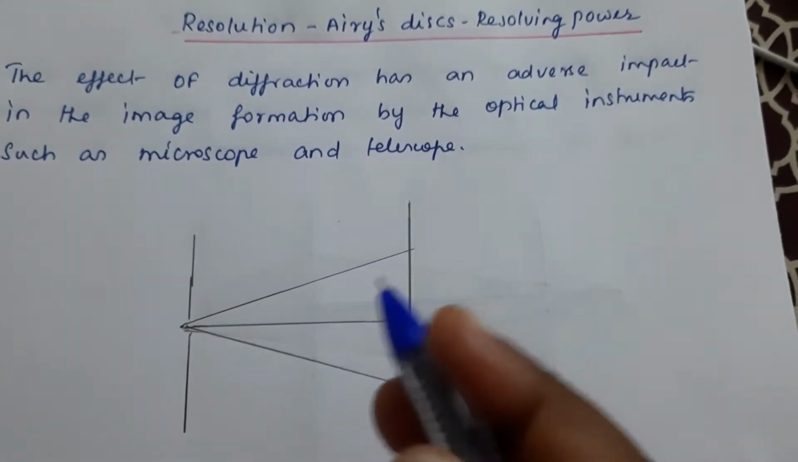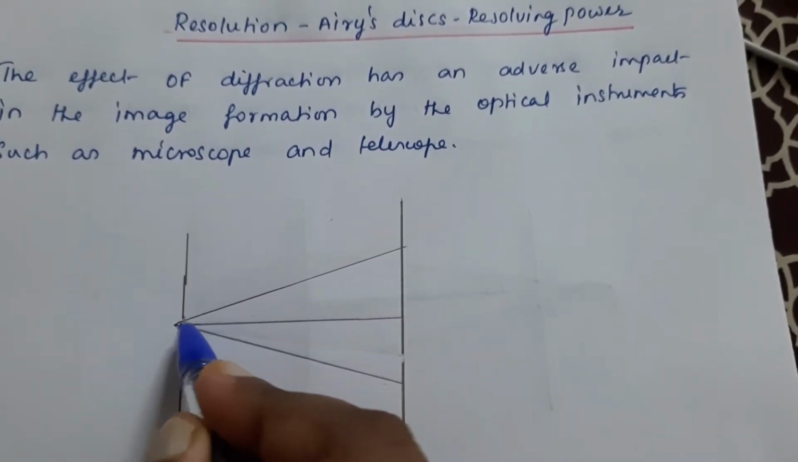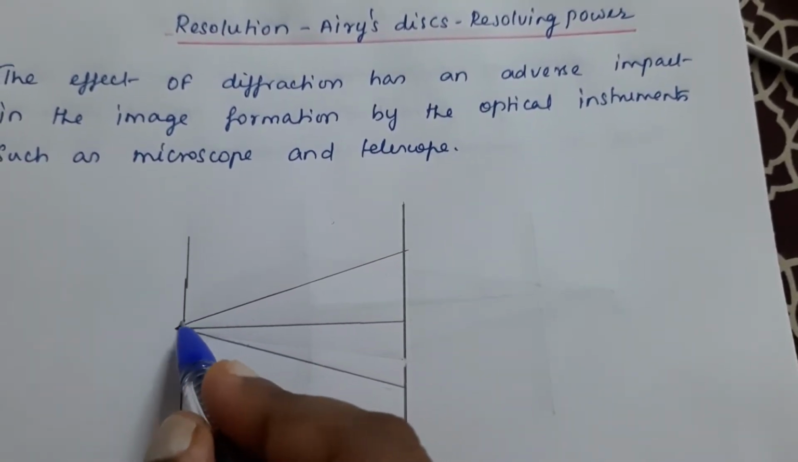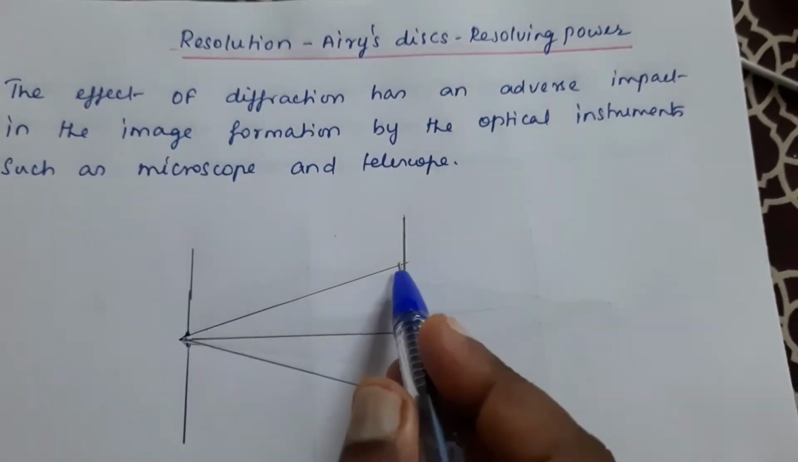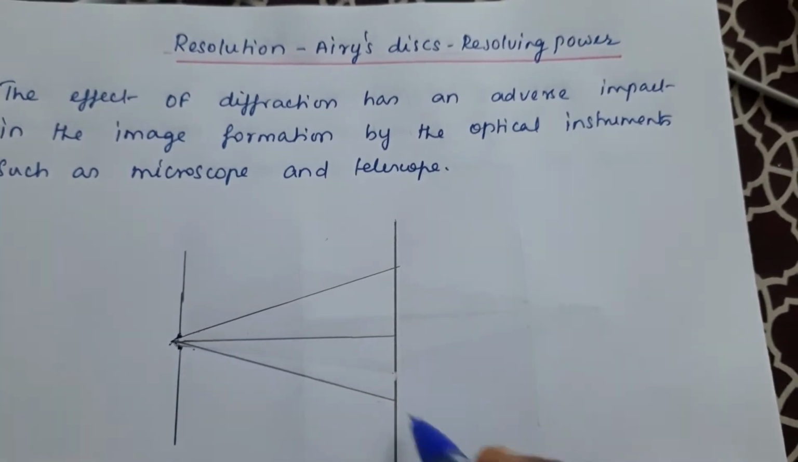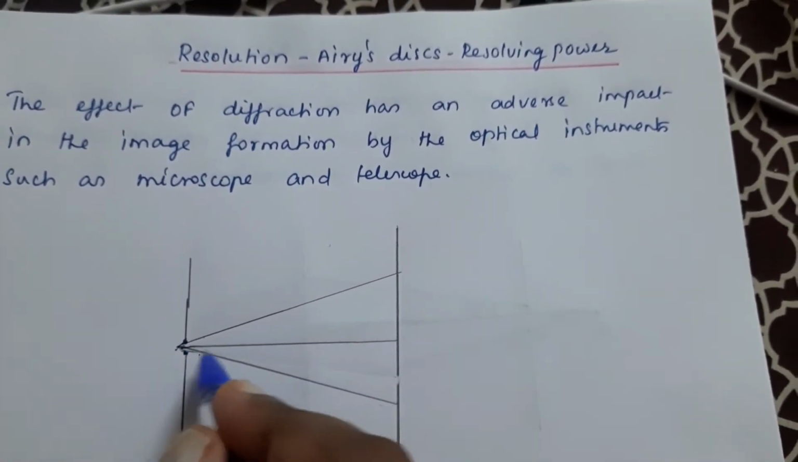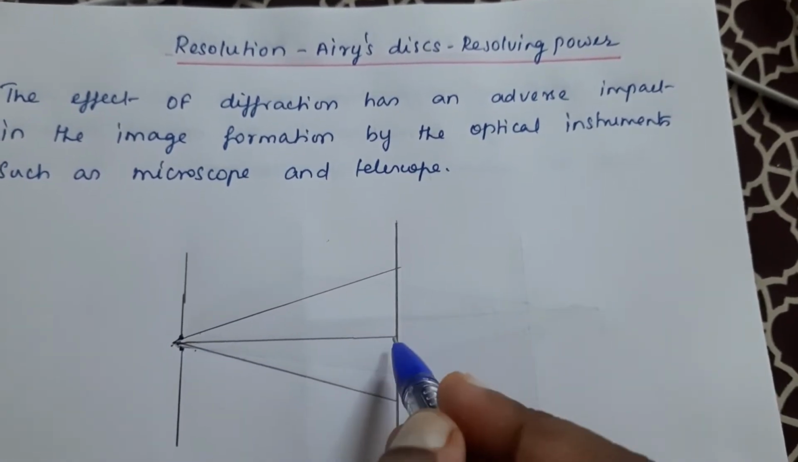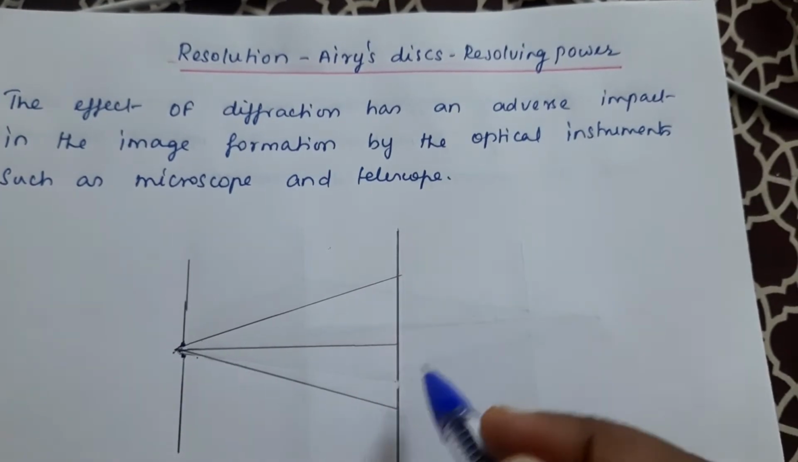Now let us consider a rectangular slit. This is a small opening. Light from a source falls on this slit and gets diffracted. In this opening it is getting diffracted, and this is an undeviated ray, that is, an undiffracted ray. And this is a screen.